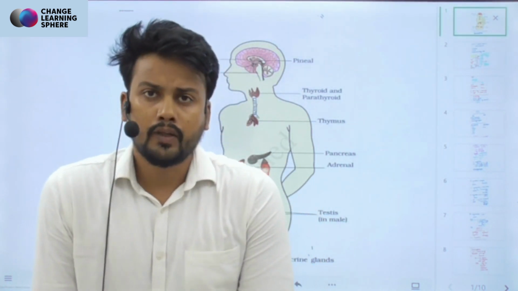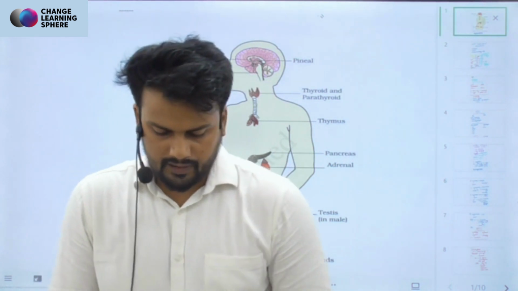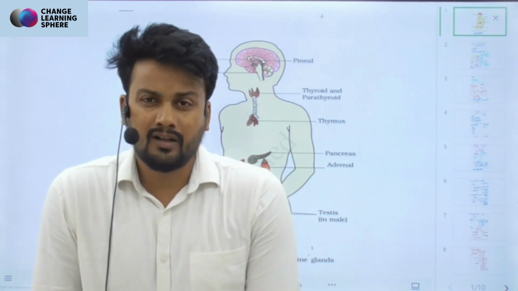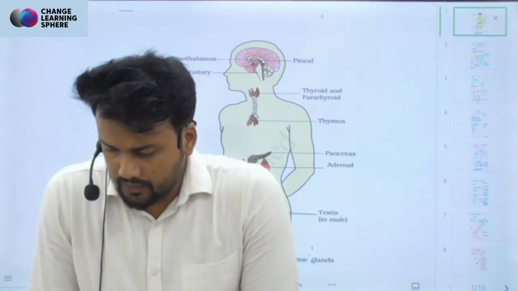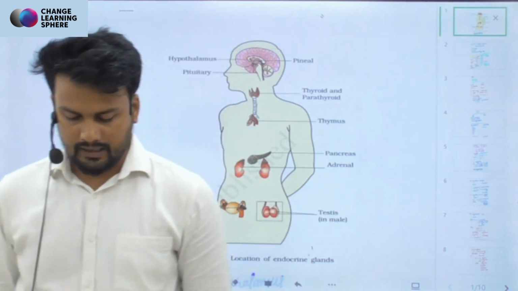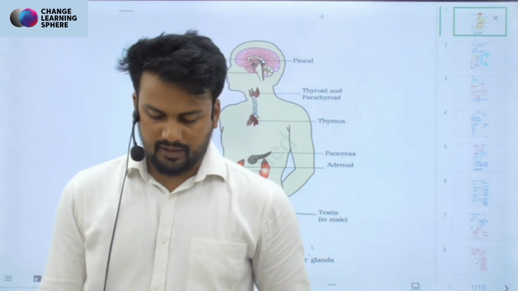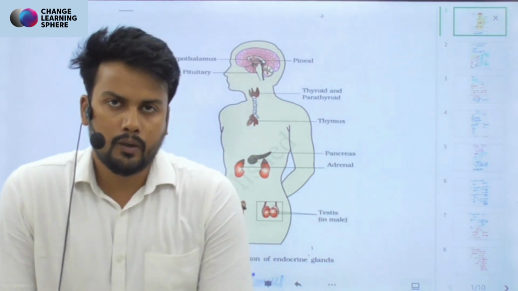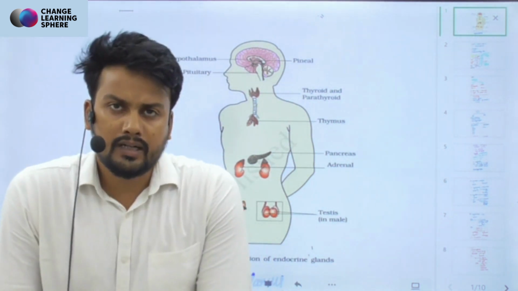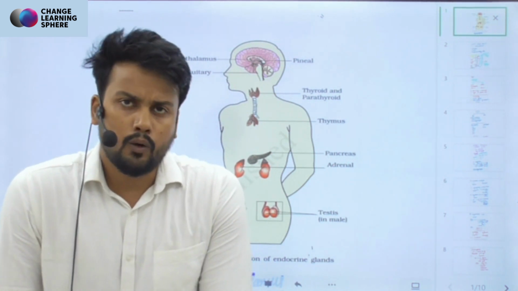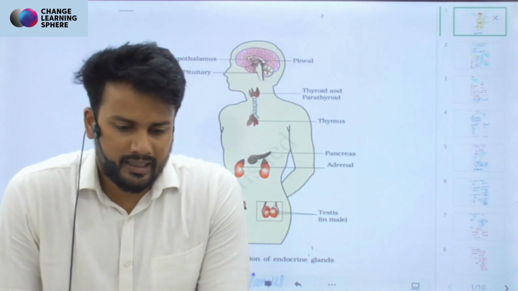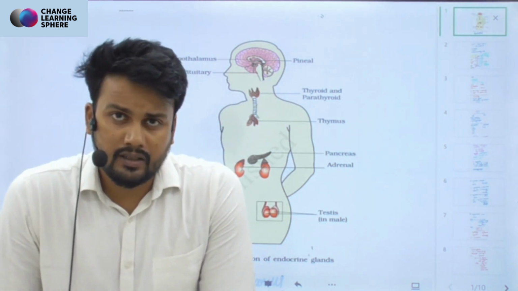Okay, so in continuation with the previous class on the endocrinological system in our body, the chemical control and coordination, or integration, as the new name says. So in the previous section, we have talked about the definition of hormone. We have tried to understand what a hormone means. How can we classify hormones based on their structure, based on their site of action?